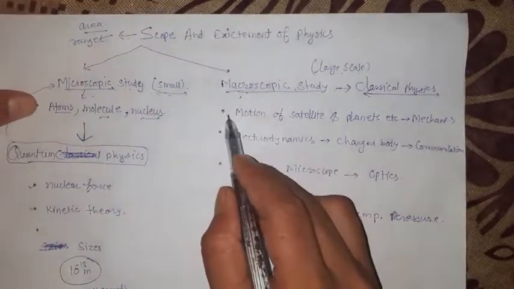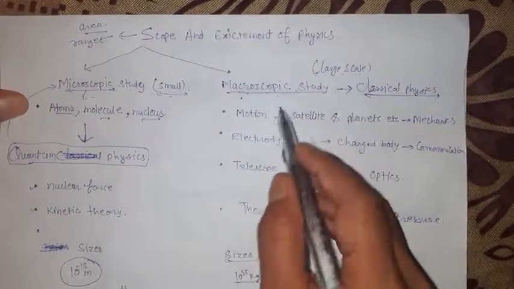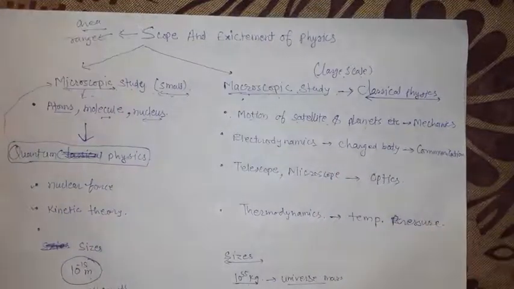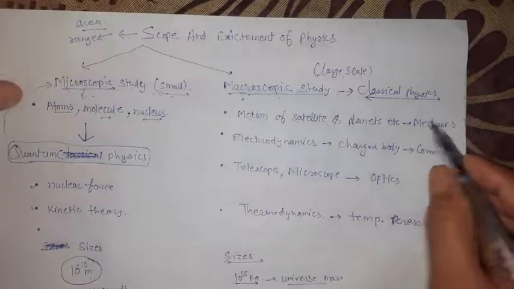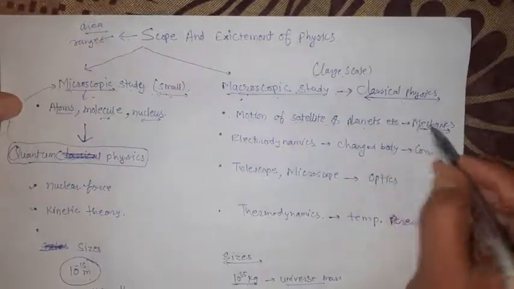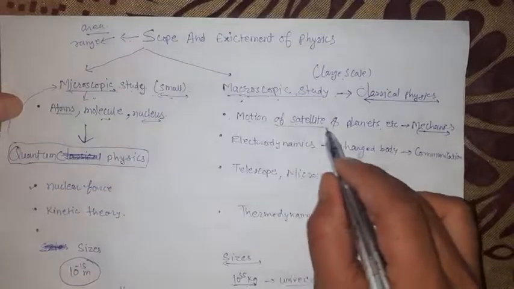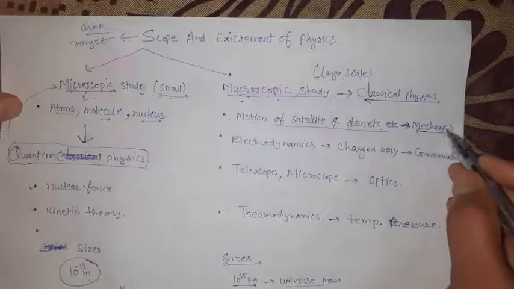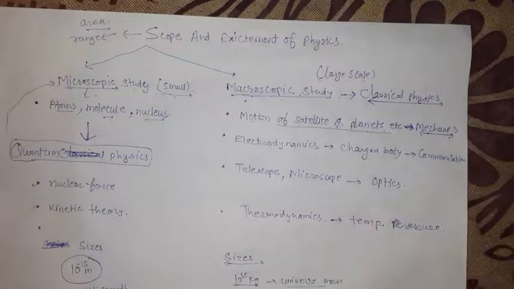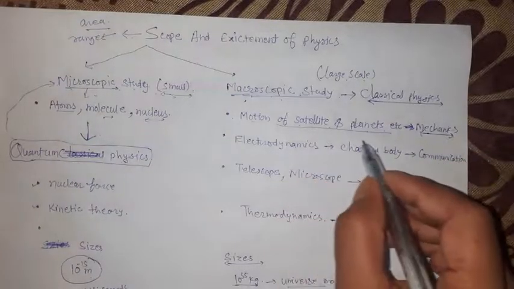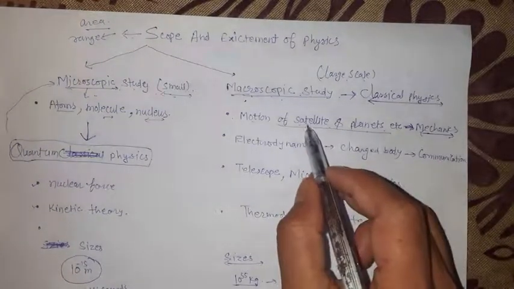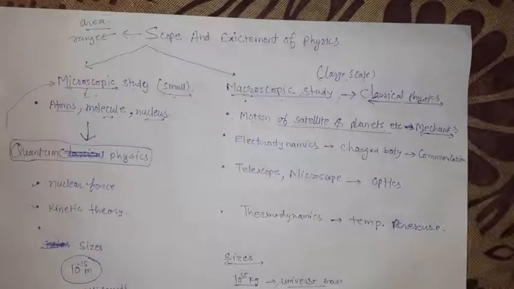As an example, student, in this large scale physics, what are we going to learn? There is the motion of satellites and planets, of our galaxy. We will study this in classical physics, and the physics where we especially learn about this becomes mechanics. Already I said in the previous theory, five theories to understand physics, there was mechanics. Mechanics was dealing with motion. Motion could be on the earth or outside of the earth, the motion of satellites, planets, galaxies.